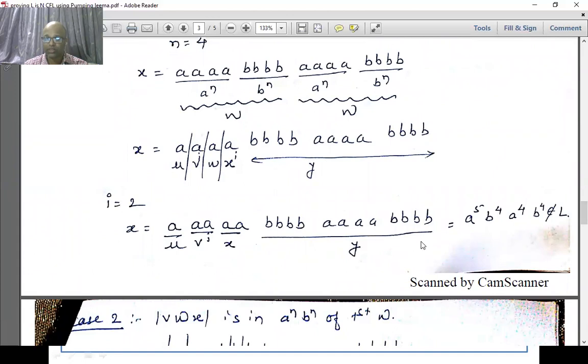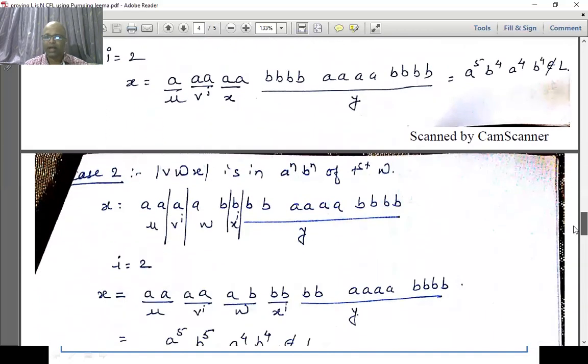So the resultant string gives me 5 A's, 4 B's, but the second W is not following. I should have had A raised to 6 and B raised to 6. So this is not following the pattern. So surely this resultant string is not in the language. Hence it is proved that if the resultant string is not in the language, it is non-context free.